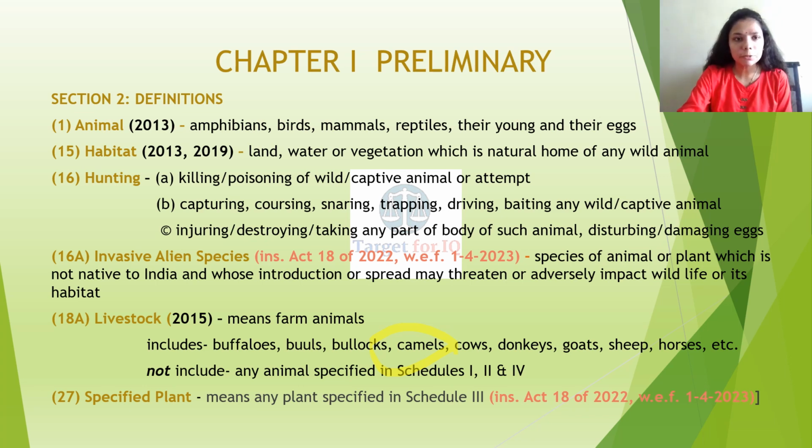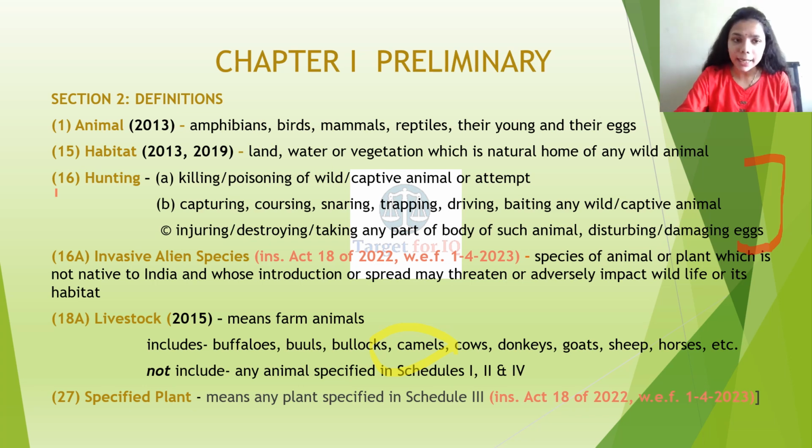Subsection 15 states habitat, and habitat includes land, water or vegetation which is the natural home of any wild animal. Subsection 16, hunting, includes three basic things: killing or poisoning of any wild or captive animal, or any attempt to do so; capturing, coursing, snaring, trapping, driving, baiting any wild or captive animal; and injuring or destroying any part, any body part, of such animal.